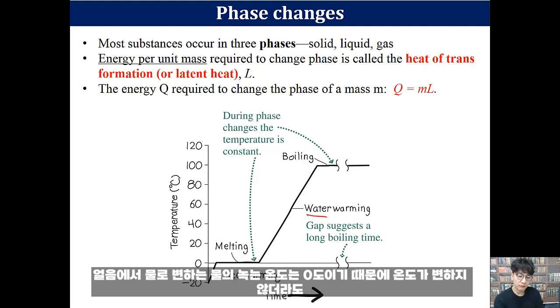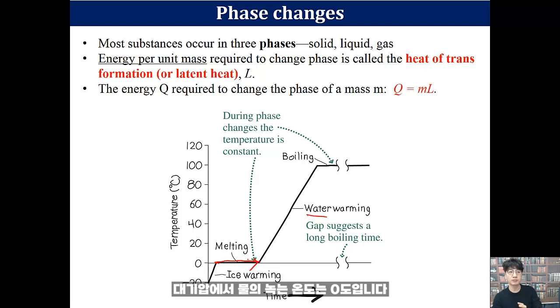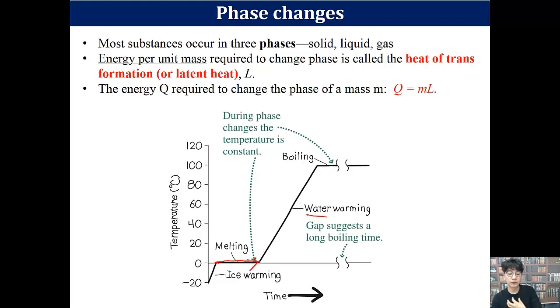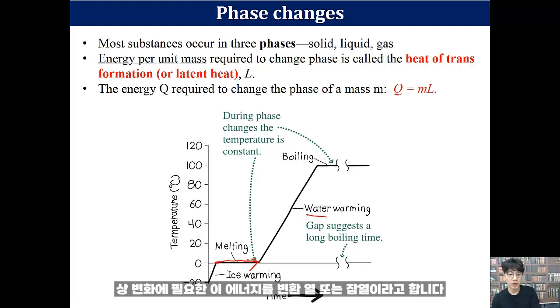When ice changes to water, the temperature doesn't change at 0 degrees C, because the melting temperature of water at atmospheric pressure is 0 degrees C. Even so, it requires energy for the ice to change into water. This energy required to change phase is called heat of transformation or latent heat.